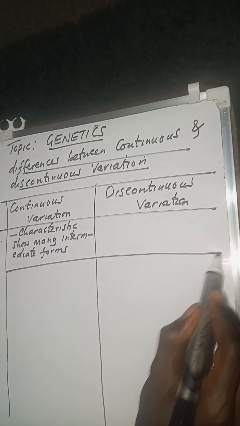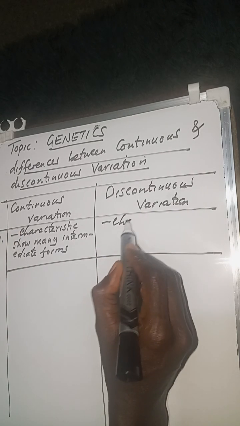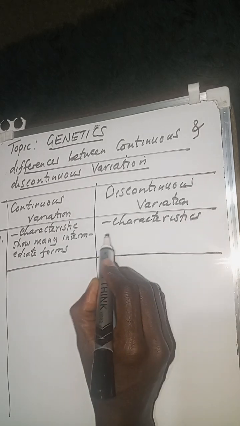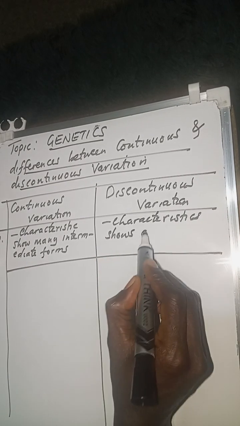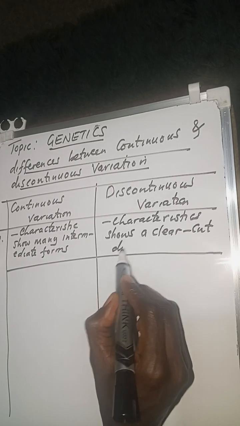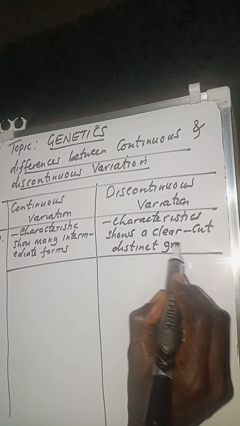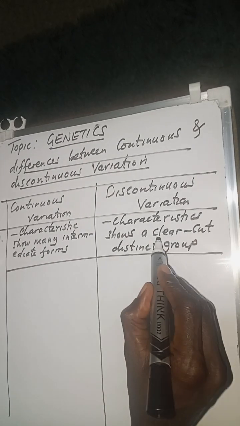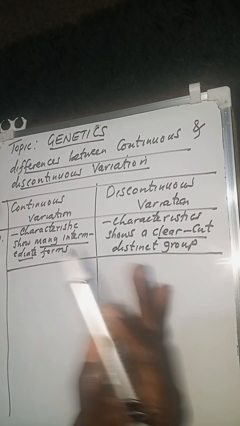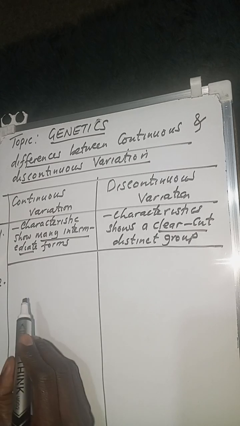So a characteristic or individual will show many intermediate forms. But here we said that the characteristic shows a clear-cut, distinct group. So very clear-cut, but here it shows many intermediate forms, many changes. So in terms of definition, you can simply talk about that.